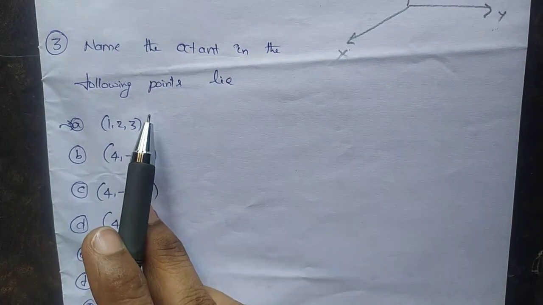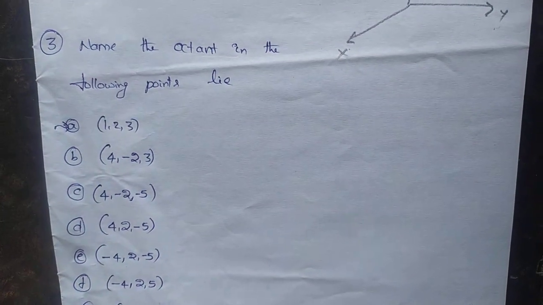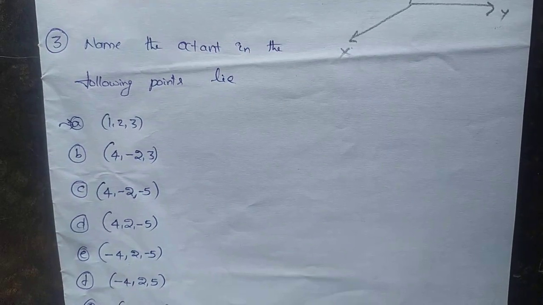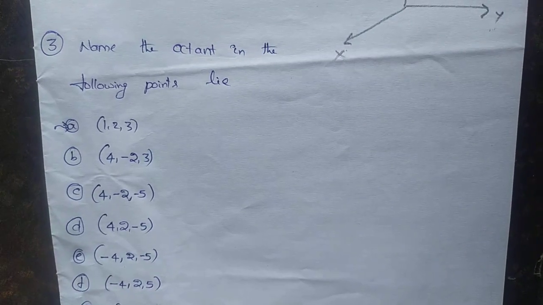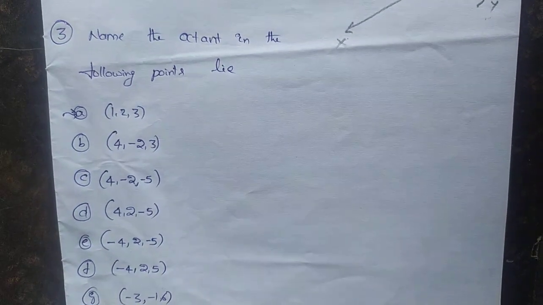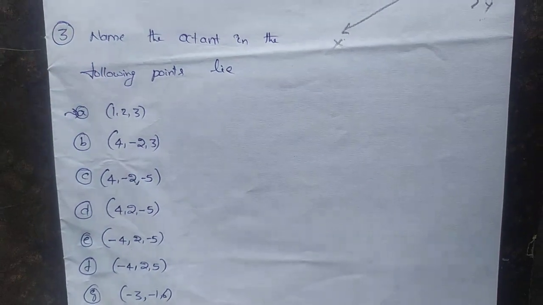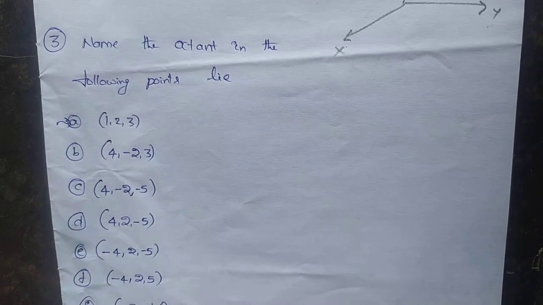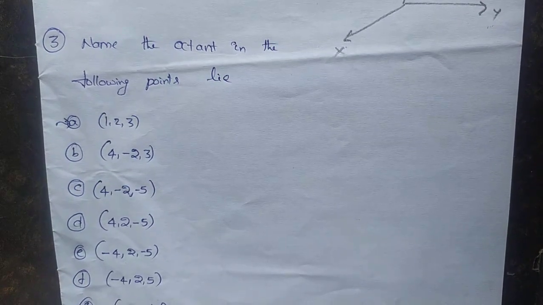Name the octant in which the following points lie. So here he has given the points. We have to mention where the point lies. For this question we have to remember the table. I already told you in the previous point itself the sign of coordinates of points in different octants. By seeing the table, we can easily identify the octants. So recall the table.